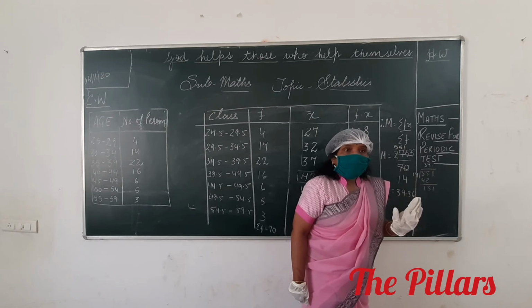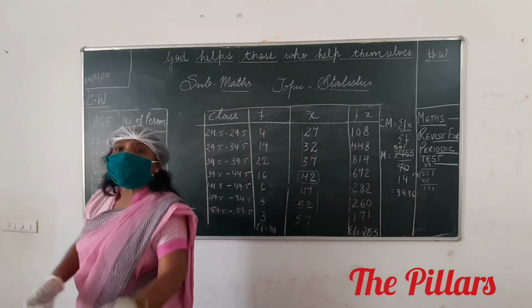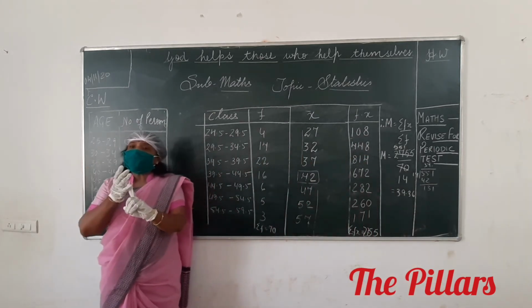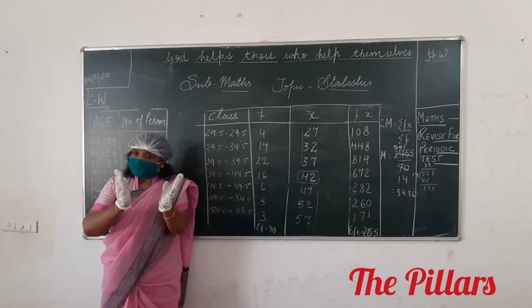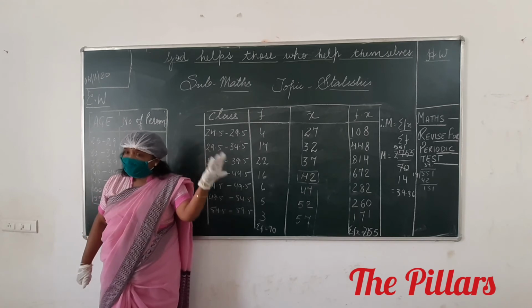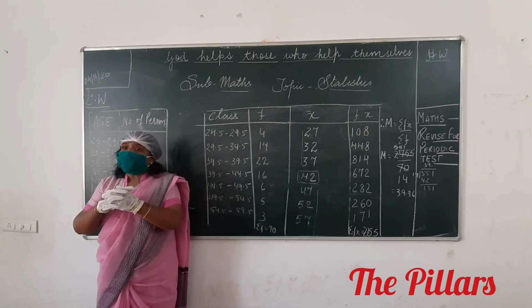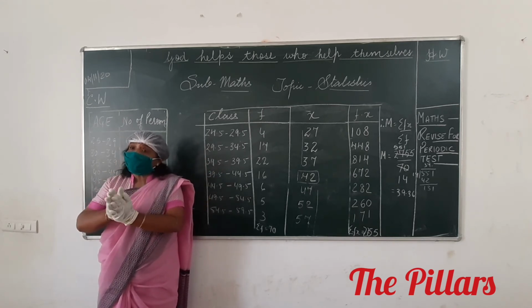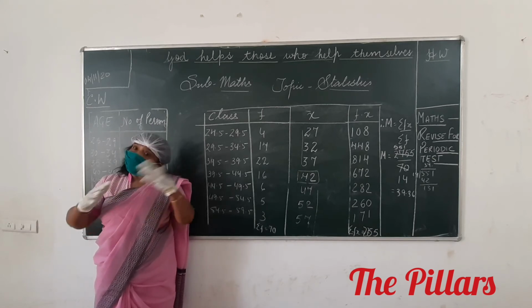Clear to you? So see, what all we have learned here? We have learned how to find the mean of exclusive class interval using which 2 methods? Direct method and assumed mean method. Then we have seen how to convert an inclusive form into exclusive form and then find out mean.